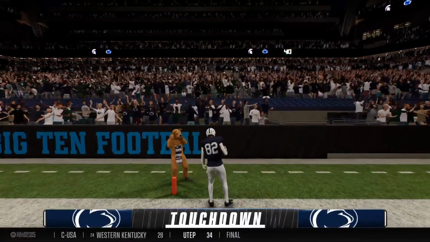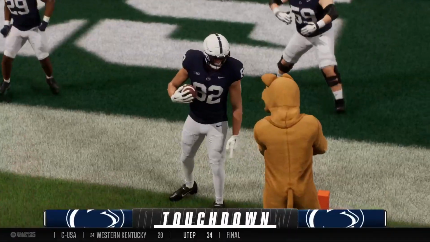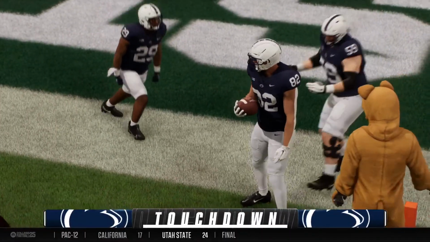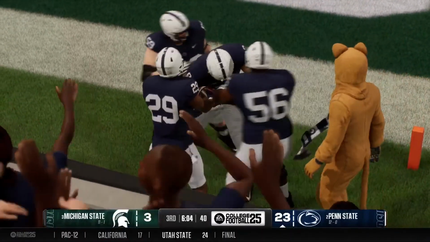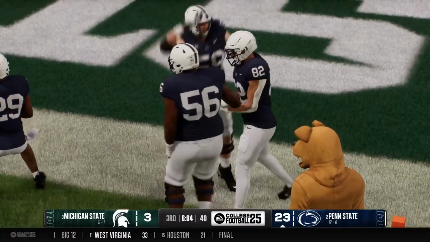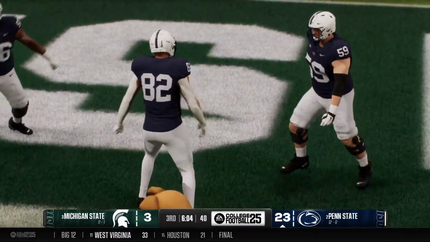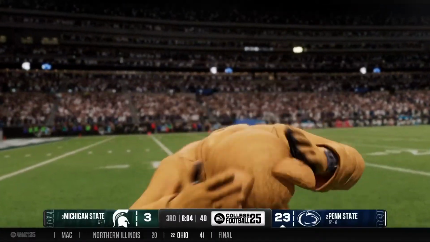Touchdown, Nittany Lions. Chris, remember in college football, it's just 1 foot down to be able to count for a touchdown. Does a great job towards the back line there. Doesn't go out of bounds. Goes up into the air and gets that 1 foot down. That's good. That's a score.